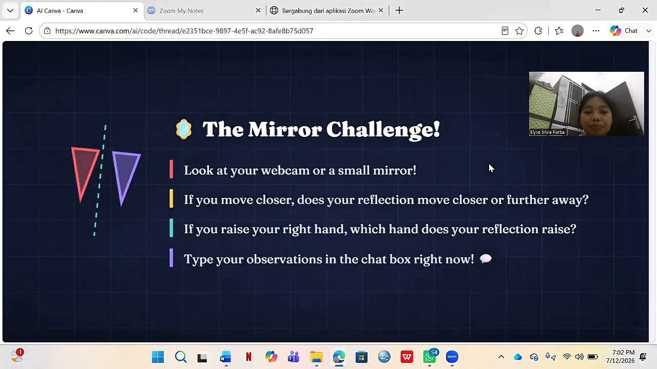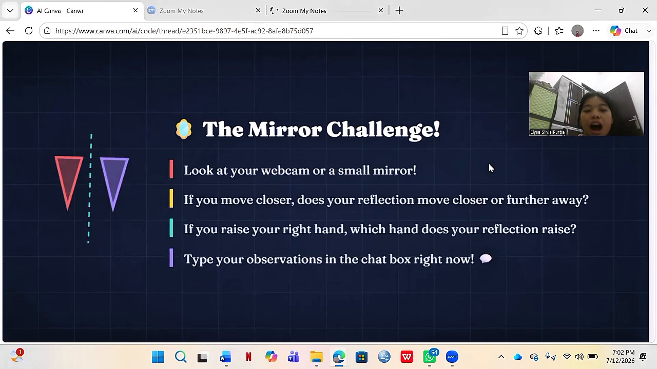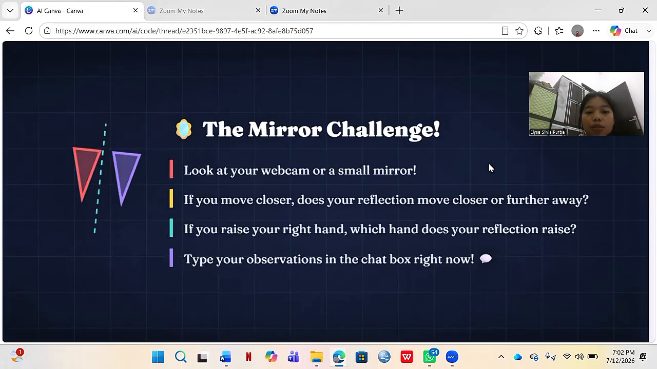Okay, before we officially start, let's do a quick warm up activity together. I want all of you to look at your webcam screen or maybe a small mirror in your room. Please try to move closer to the mirror and see what your reflection does. Does your reflection also move closer to you?